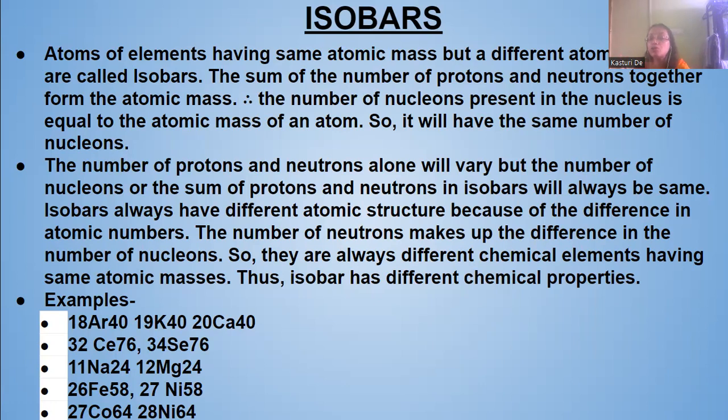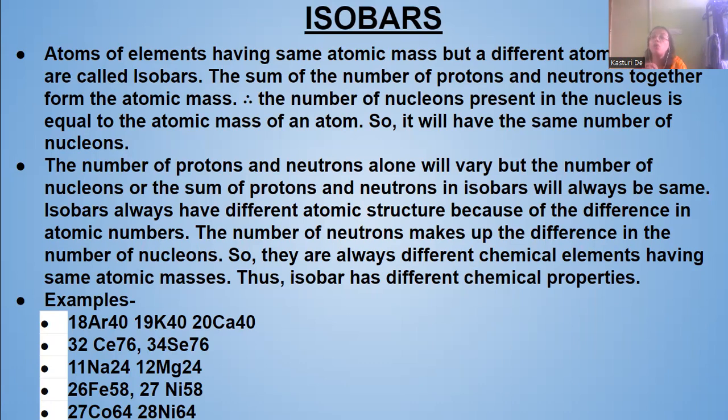Now, isobars always have different atomic structure because of the difference in their atomic numbers. As their atomic numbers are different, isobars will have different atomic structure. The number of neutrons makes up the difference in the number of nucleons, so the nucleon number can vary because the number of neutrons may vary.